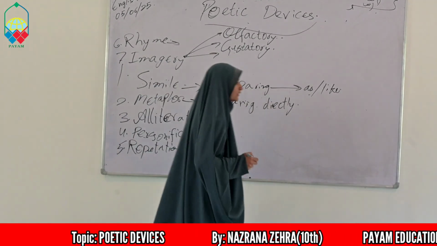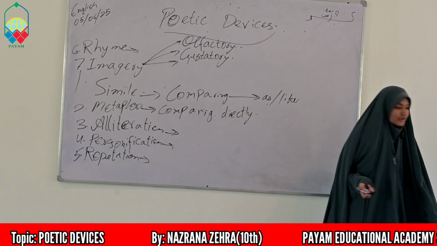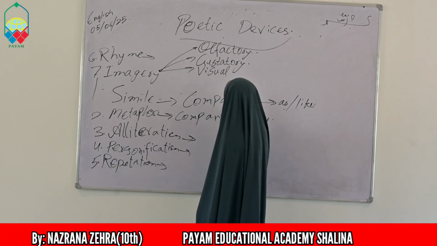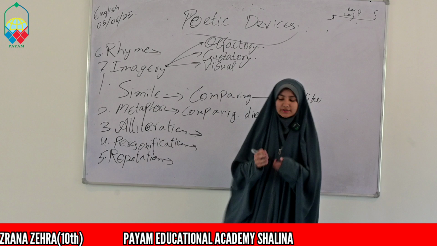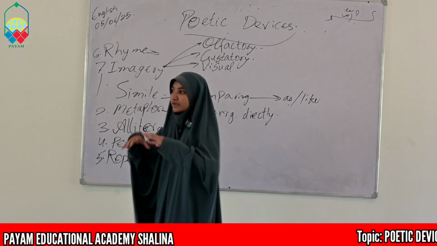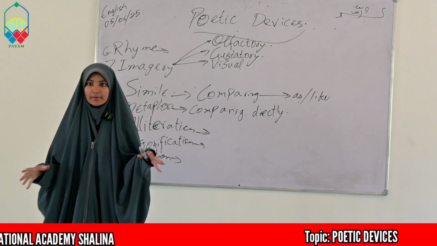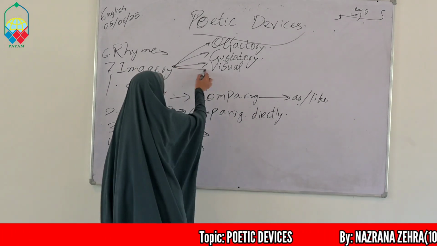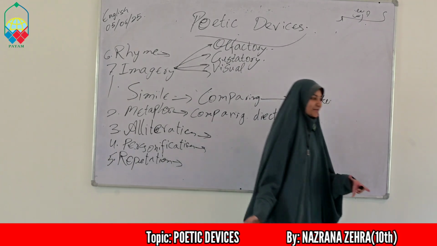Next is visual. In this part, the poet has used some words because of which we can imagine the environment, we can see it in front of our eyes, and sometimes the person even feels that I'm there in that environment.